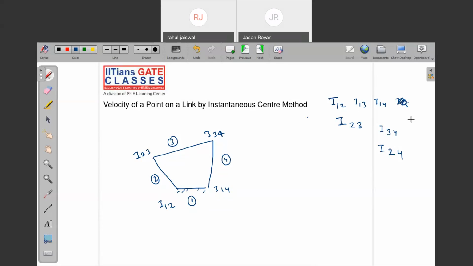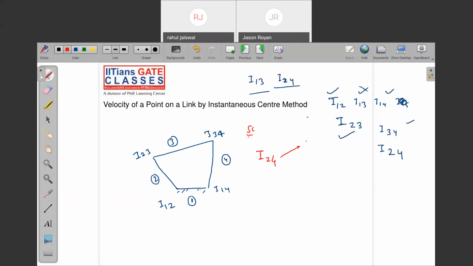Correct. Now just tell me, we have just located I12, I23, I34 and I14. We have to allocate I13 and I24. How to allocate? Now see the shortcut. Forget about the past method which you are having.